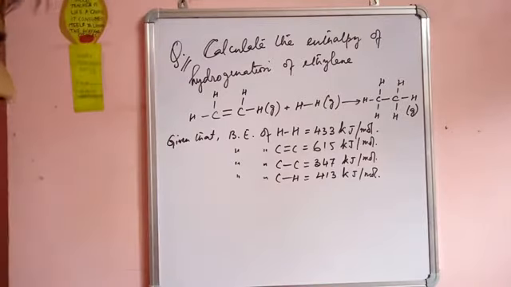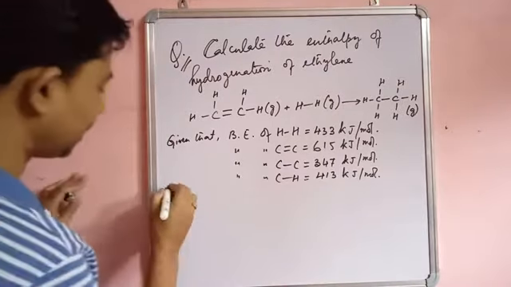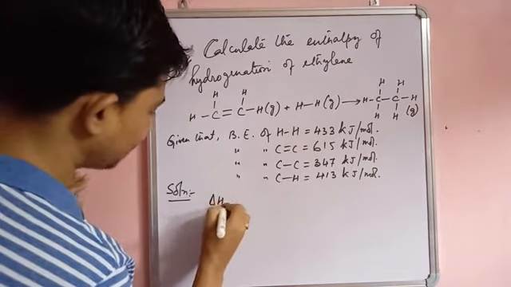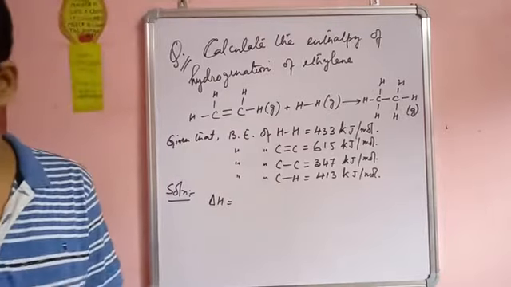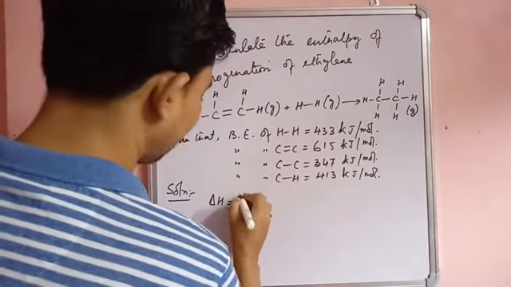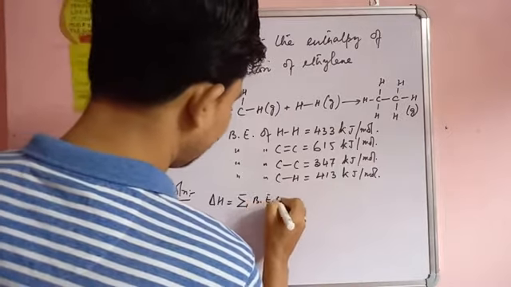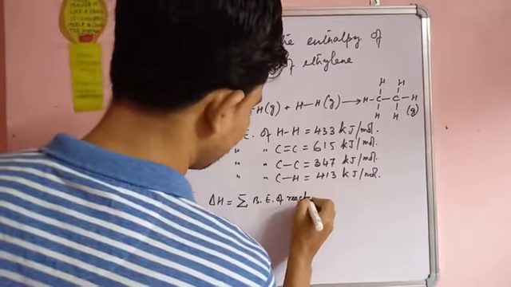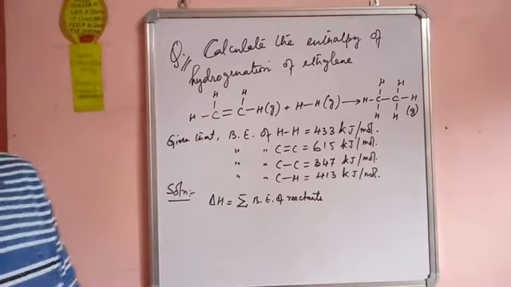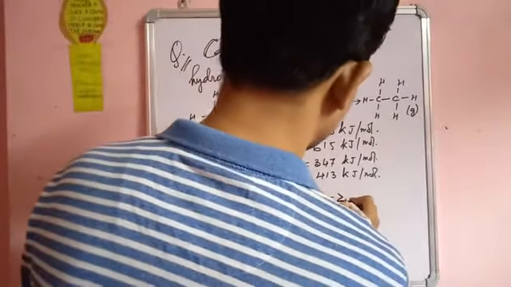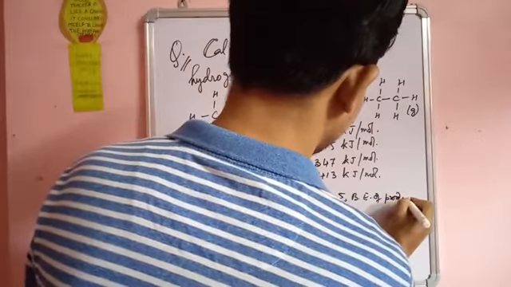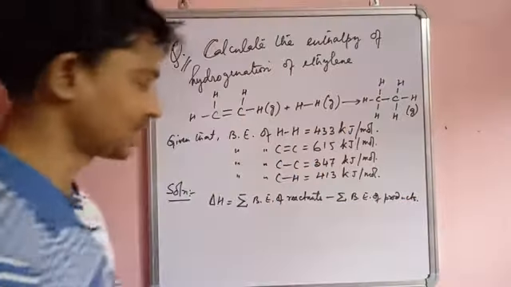Now the solution: enthalpy of hydrogenation is equal to summation of bond energy of reactants minus summation of bond energy of products. Okay, so this formula we have done in our last class.